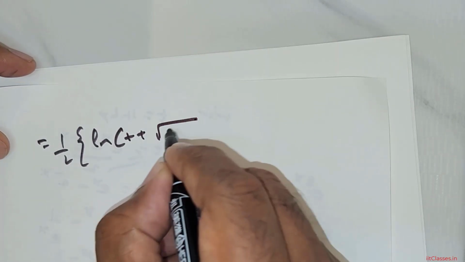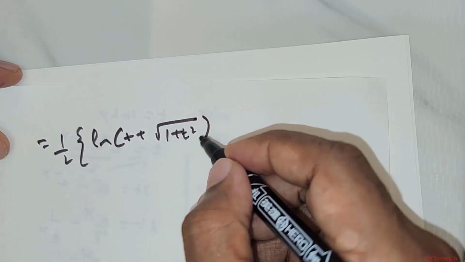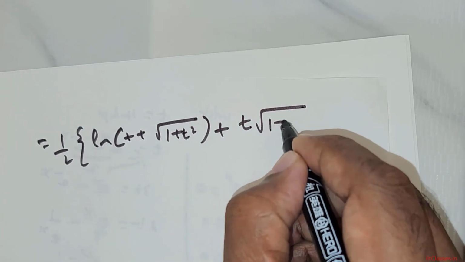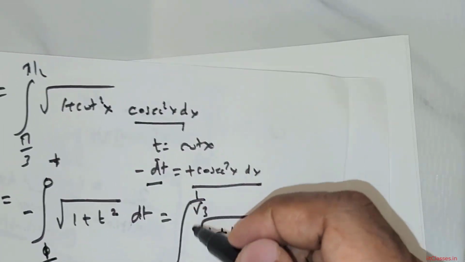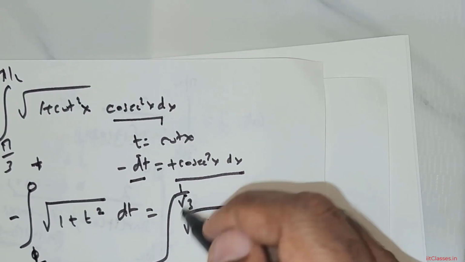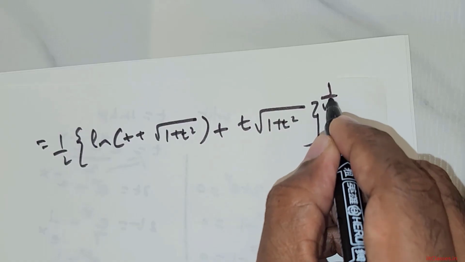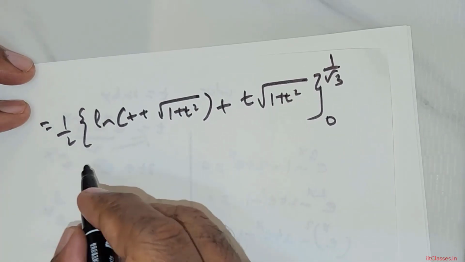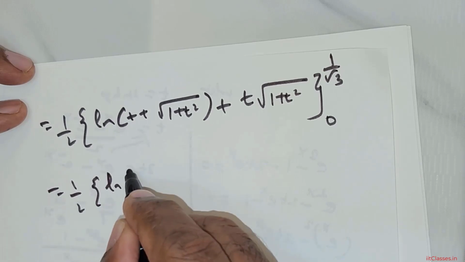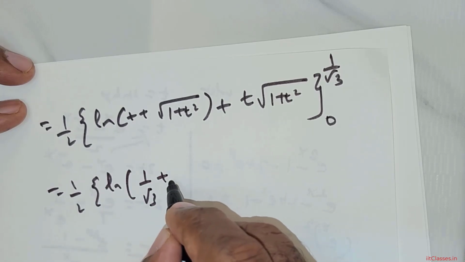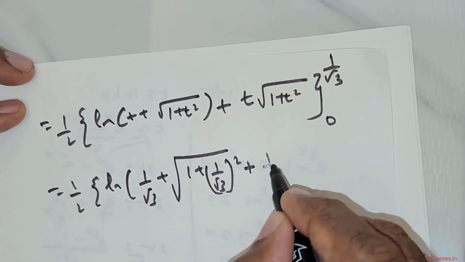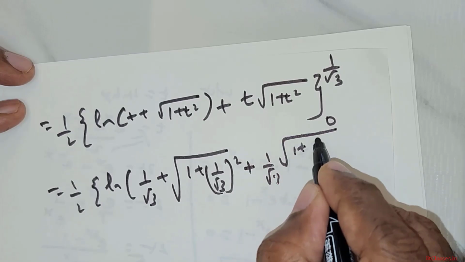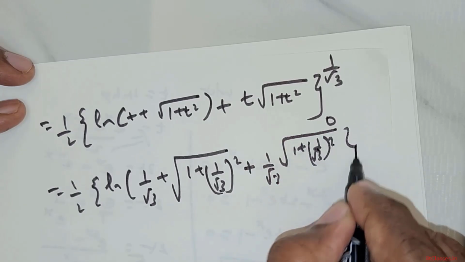ln of t plus the root of 1 plus t squared, that's for the ln, plus t times the root of 1 plus t squared. So all of this is running from the limit 0 to 1 over root 3. Okay, we have to place that limit 0 to 1 over root 3. So this is equal to 1 over 2 times ln of 1 over root 3 plus the square root of 1 plus 1 over root 3 squared, plus 1 over root 3 times the root of 1 plus 1 over root 3 squared.